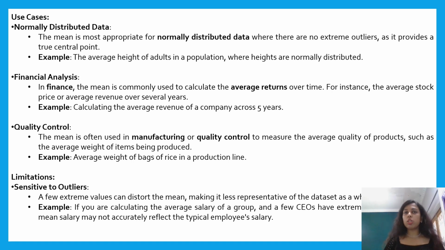One of the main downsides of the mean is that it is highly sensitive to outliers. Extreme values, whether very high or low, can significantly skew the results. For example, if you are calculating the average salary in a company and a few executives earn millions, the mean salary could give a misleading picture of the typical employee's earnings.